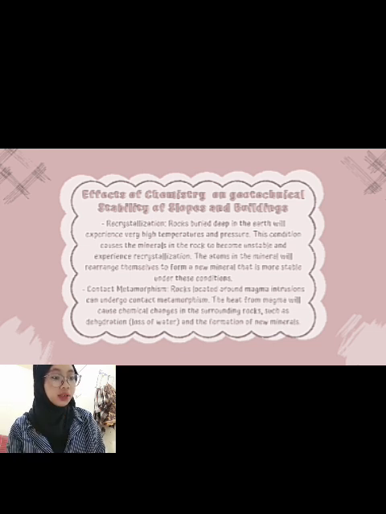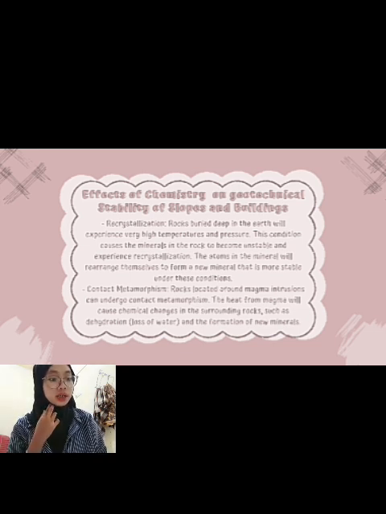The first one, there is recrystallization. Rocks buried deep in the earth will experience very high temperature and pressure. This condition causes the minerals in the rock to become unstable and experience recrystallization. The atoms in the mineral will rearrange themselves to form a new mineral that is more stable under these conditions.